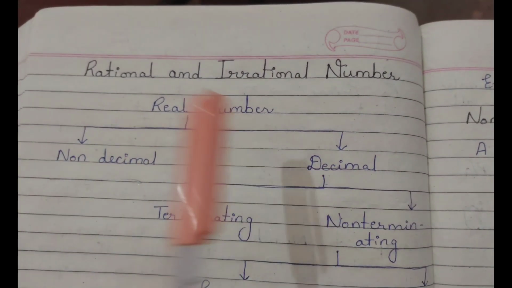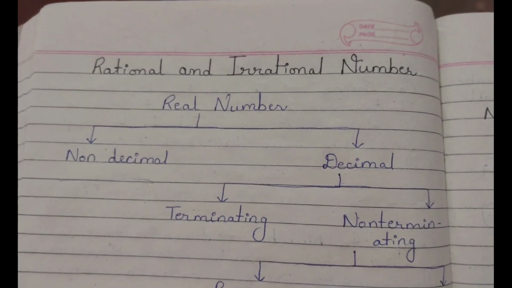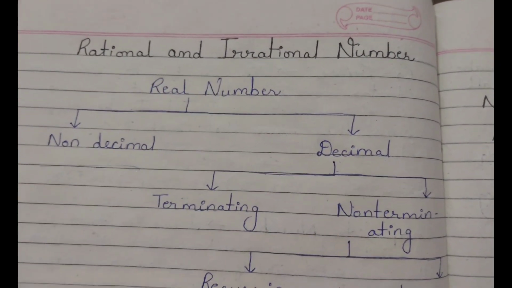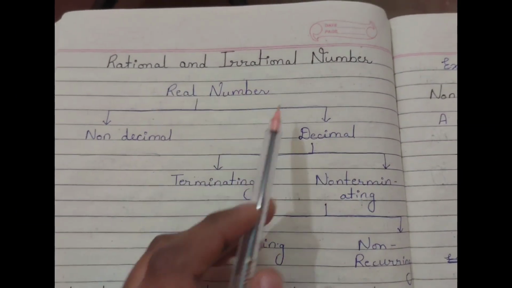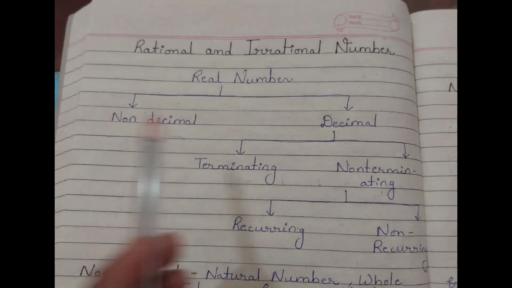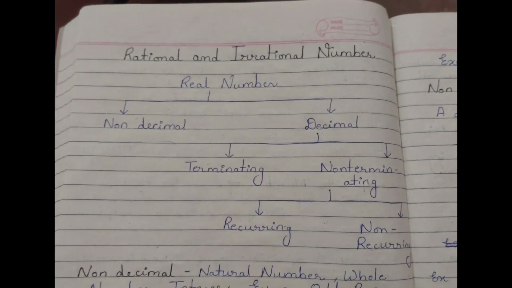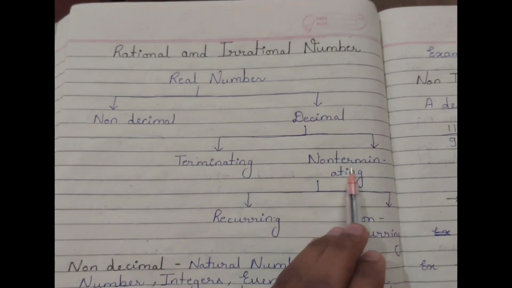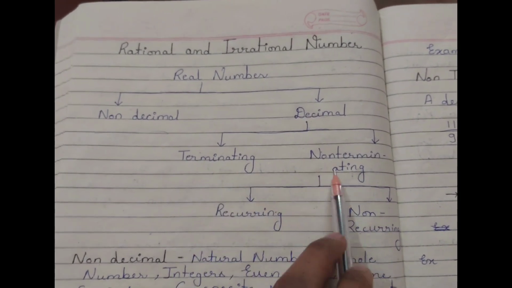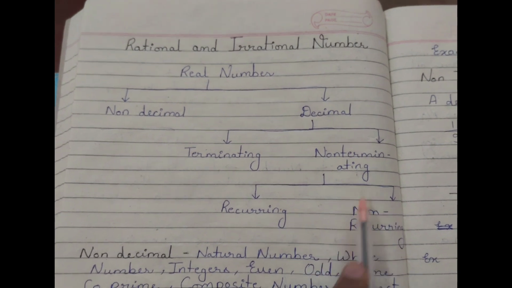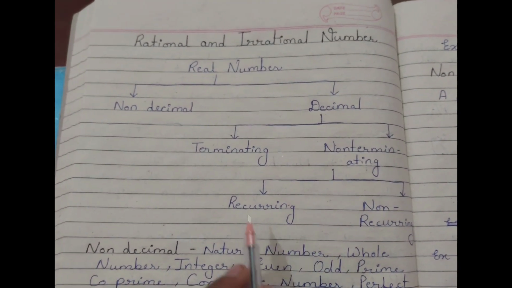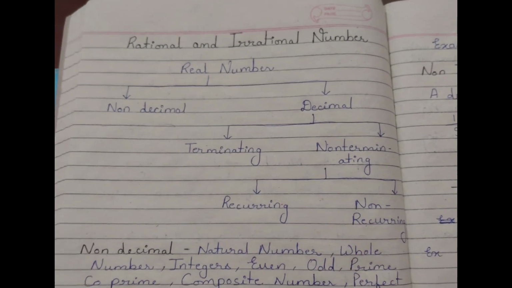Now we are going to understand rational and irrational numbers. To understand them, firstly we will understand what a real number is. A real number is divided into two parts: non-decimal and decimal. Decimal is divided into two parts: terminating and non-terminating. Non-terminating is divided into two parts: recurring and non-recurring.